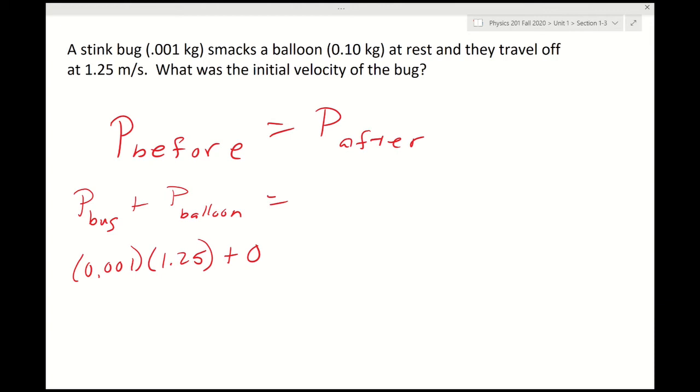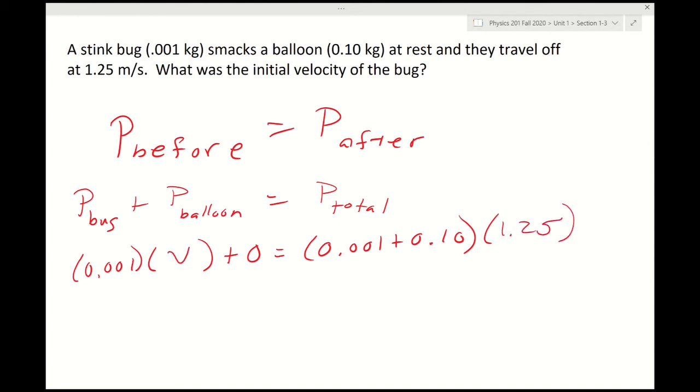Well, this is going to be the mass of the bug plus the balloon times their combined velocity, which we know. Oops, we didn't know the initial velocity of the bug. We knew the final velocity of the combination. So we know that 0.001v is equal to 0.101 times 1.25. So 0.001v equals 0.126.